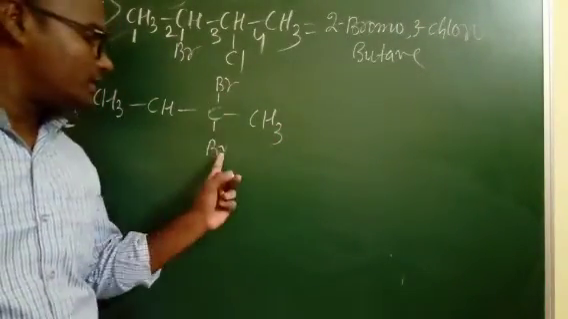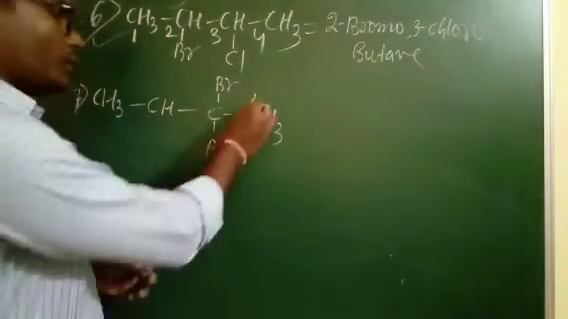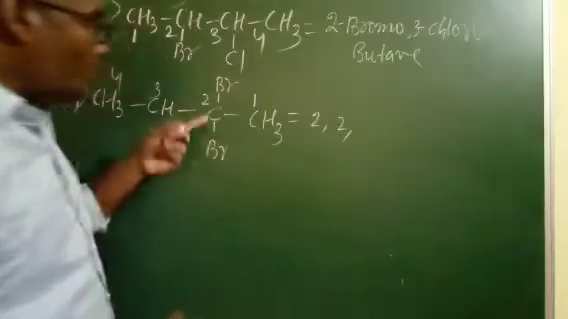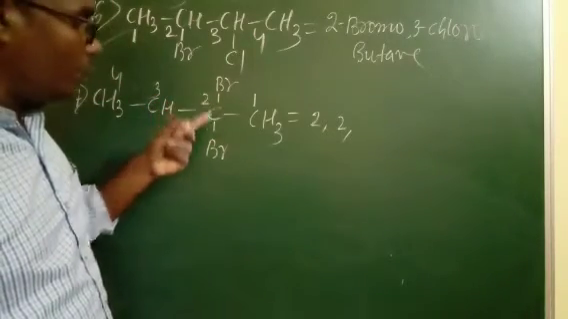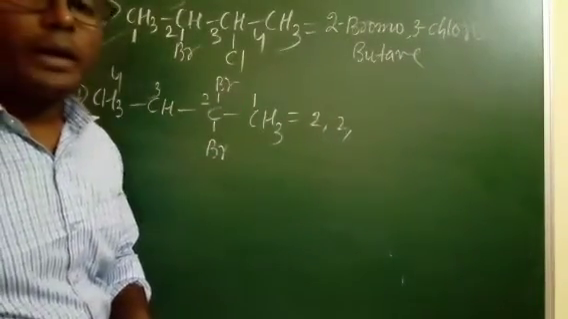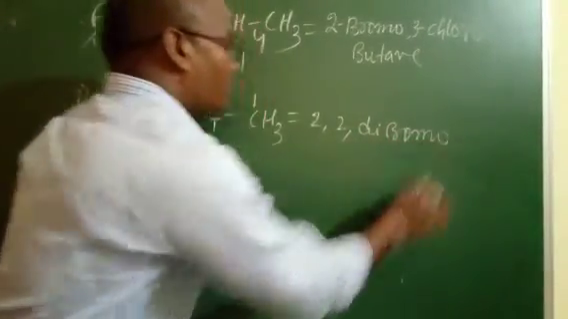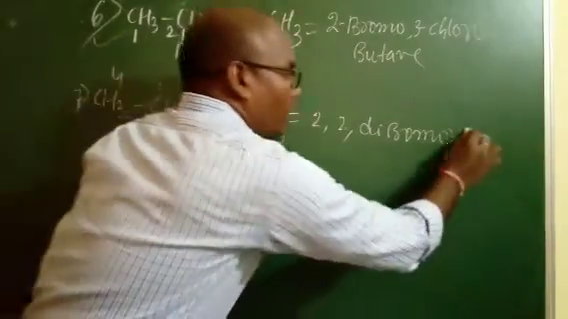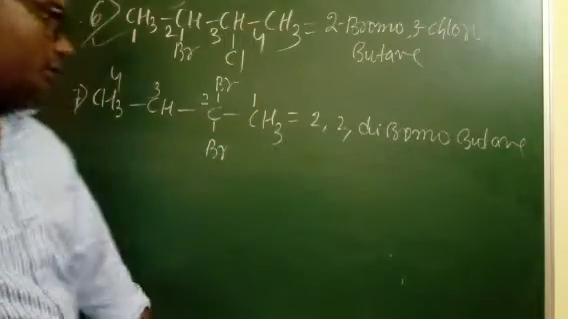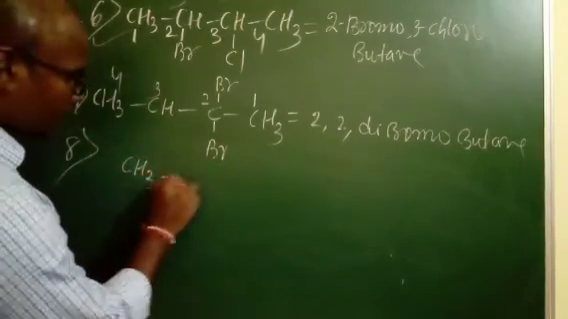If two same halogens are attached to the same carbon, in this case we know that bromine always gets the lowest position. So 1, 2, 3, 4. That is 2, 2. 1, 2 for this halogen atom, another 2 for this halogen atom. 2, 2. How many bromine? 2 bromine. So that's why dibromo. Total number of carbon chain is 4. Dibromobutane. This is another one. Okay, fine.